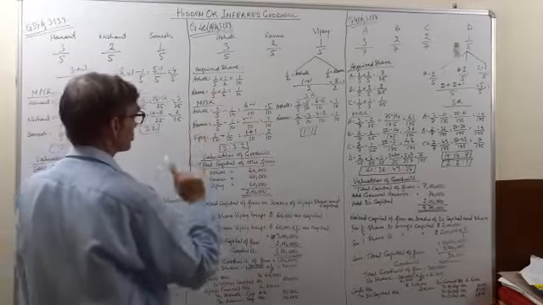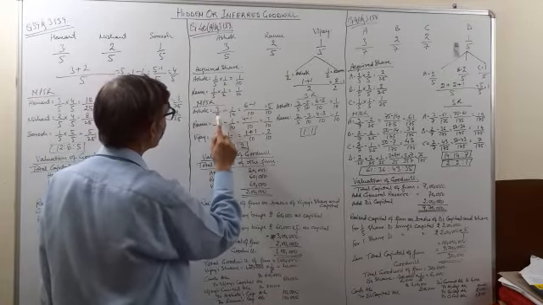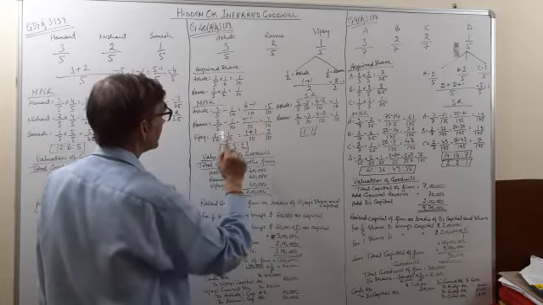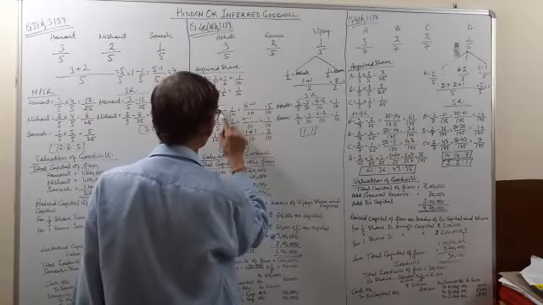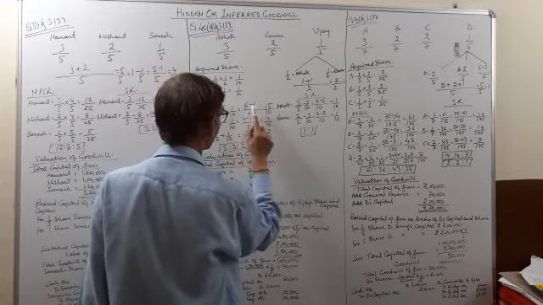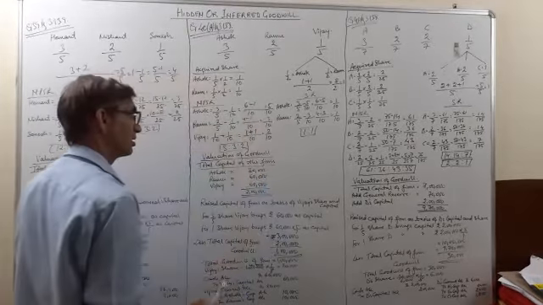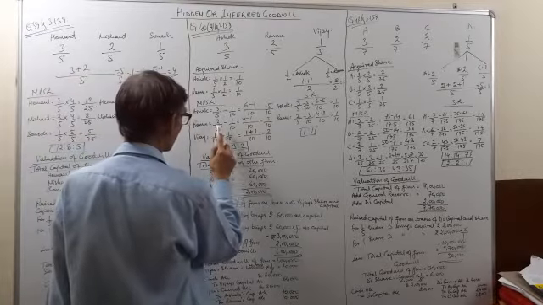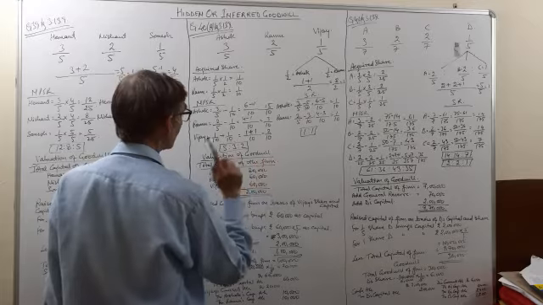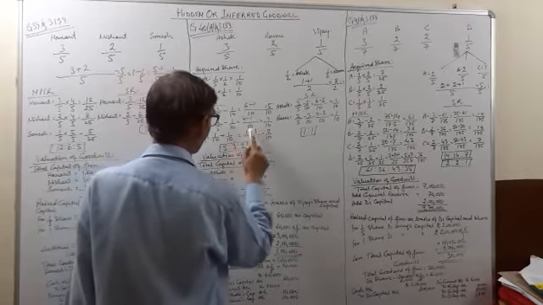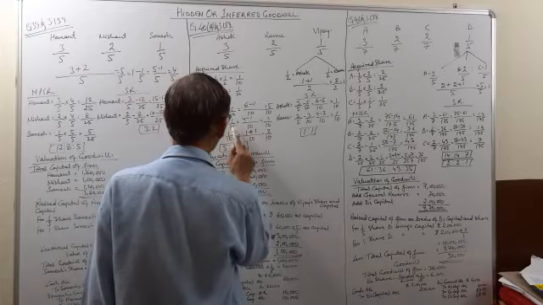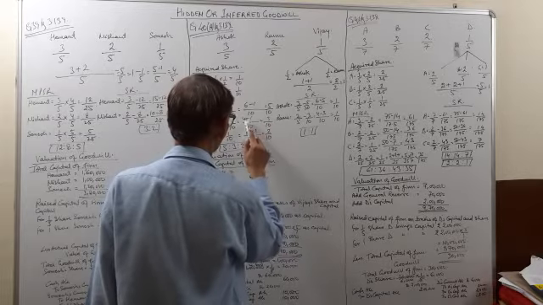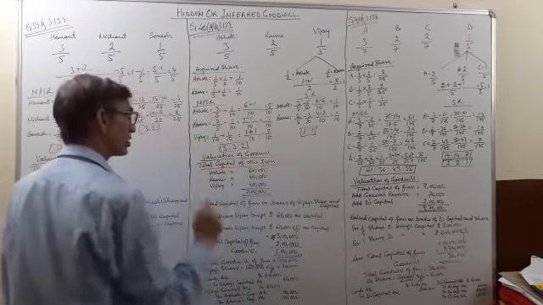Now the new profit sharing ratio for Ashok. 3 by 5 was his old ratio, and he has given 1/10 to Vijay. So 10 is the LCM, 5 2s are 10, 2 3s are 6, 10 1s are 10, 1 1s are 1, 6 minus 1 is equal to 5 by 10 is the new ratio of Ashok. Ramu, his old ratio was 2 by 5 and he has given 1/10 to Vijay. So we will subtract it. 10 is the LCM, 5 2s are 10, 2 2s are 4, 10 1s are 10, 1 1s are 1. So it comes to 4 minus 1 is equal to 3 by 10. This is the new ratio of Ramu.